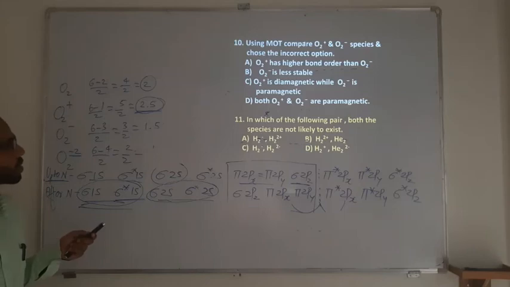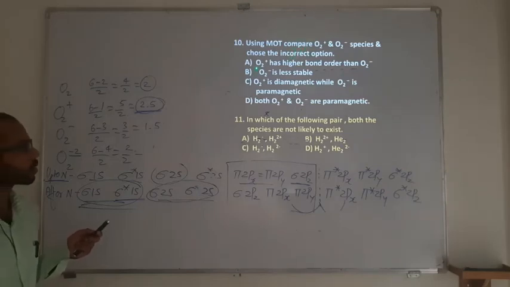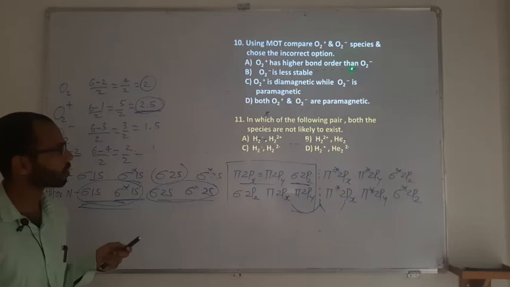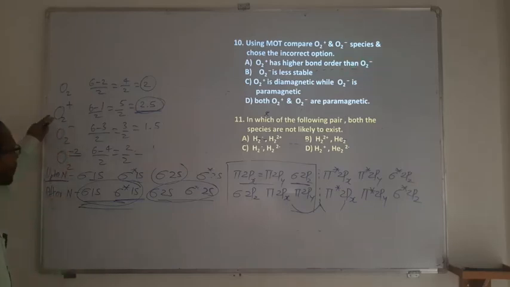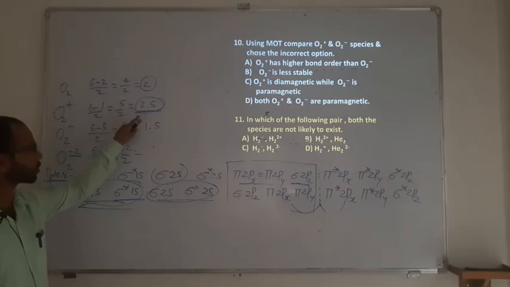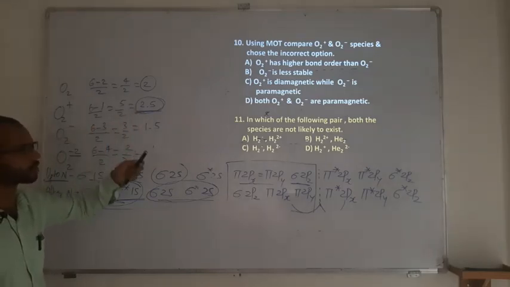Using MOT, compare O2 plus and O2 minus species and choose the incorrect option. So we need to find an incorrect option. Option number 1: O2 plus has a higher bond order than O2 minus. So we are having here O2 plus and O2 minus. Sure, O2 plus has 2.5, O2 minus has 1.5. So this is the right statement, which means this is not the answer.